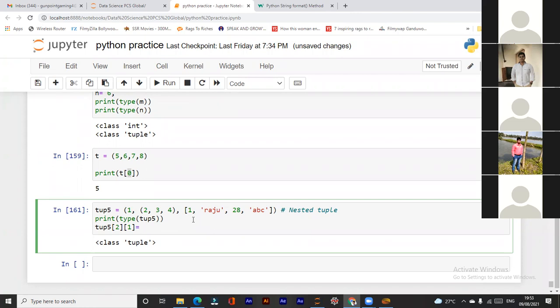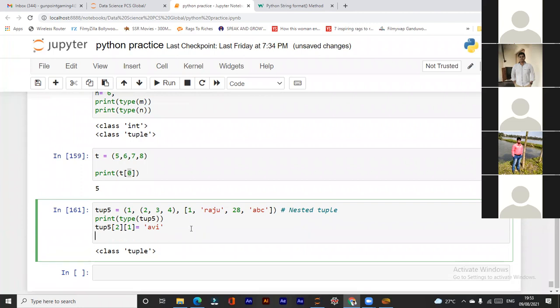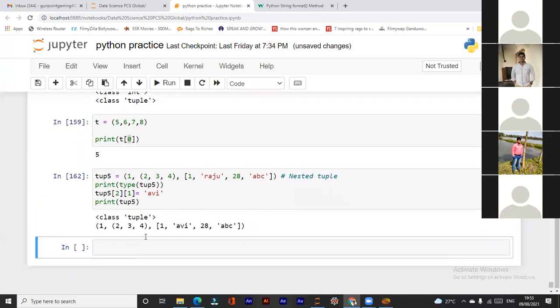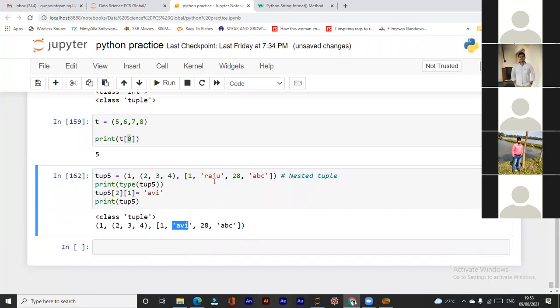Yeah. So now I want to assign name Avi. Okay. Now print. See, it has changed from Raju.